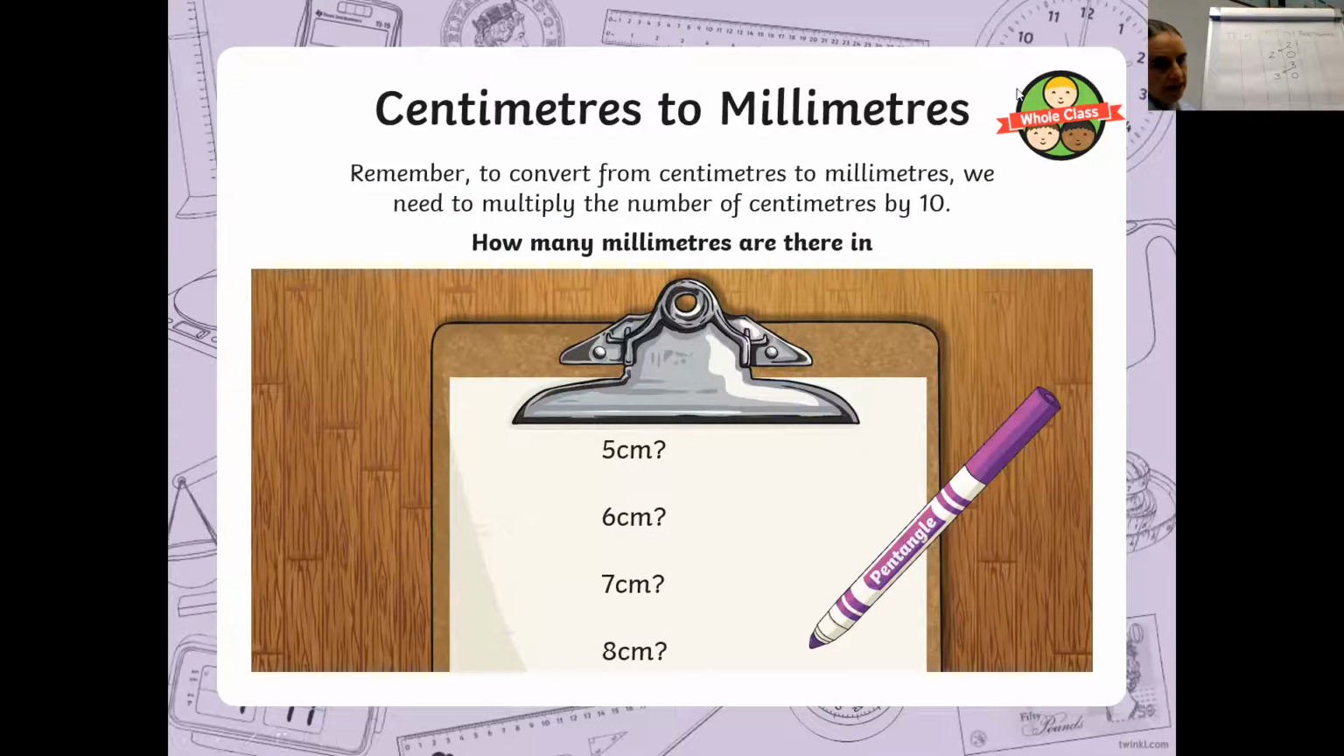You've got 5 centimetres, 6 centimetres and 7 centimetres and 8 centimetres. Really quickly, if you need your place value grid, fine, or if you can see what you're doing, you know you're multiplying those numbers by 10, answer those questions.